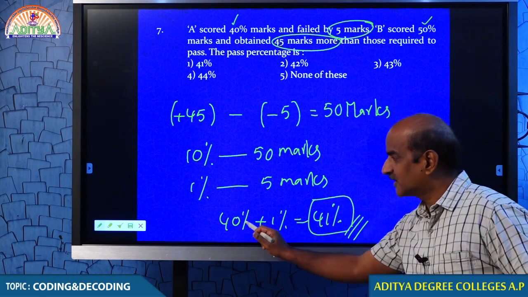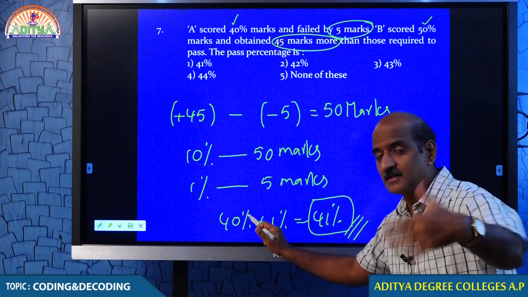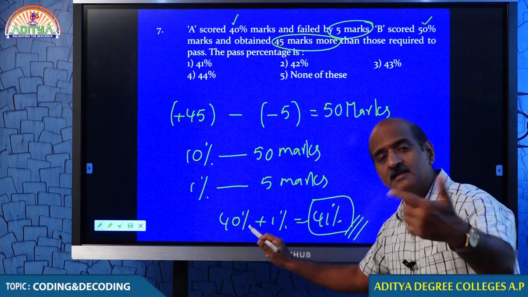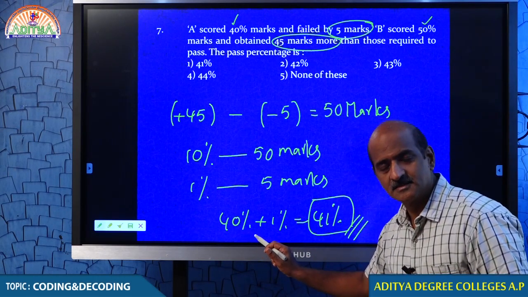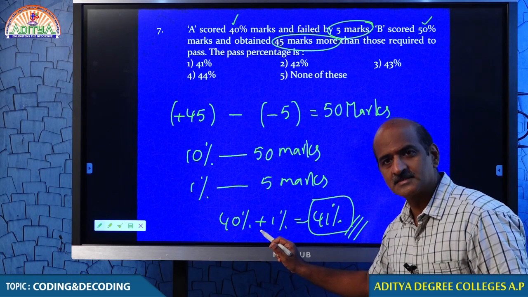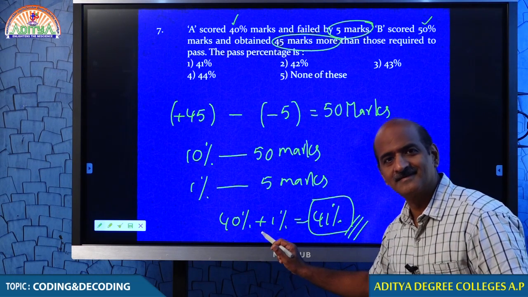He already got 40%, no? He has to get another 5 marks. He has to get another 1% to get the pass. Come on, man.